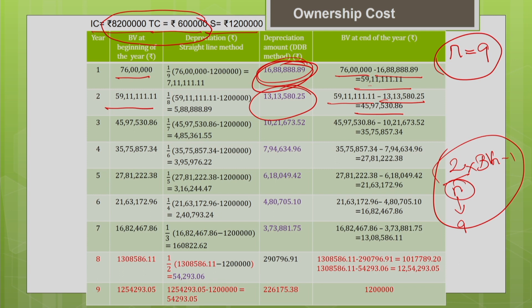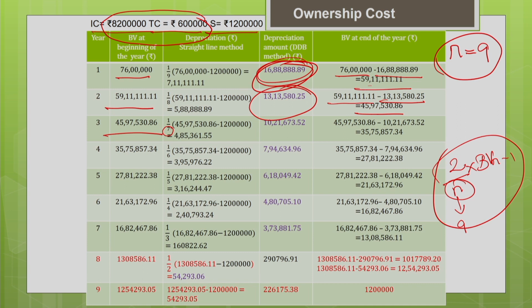Similarly you continue: the book value at the end of this year becomes the book value at the beginning of the next year. The number of years left in the recovery period now is 7, because already 2 years are completed. From the beginning of the third year till the end of the useful life it is 7. The same way you calculate the depreciation for all the years.